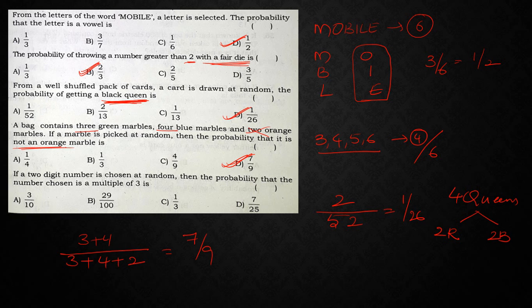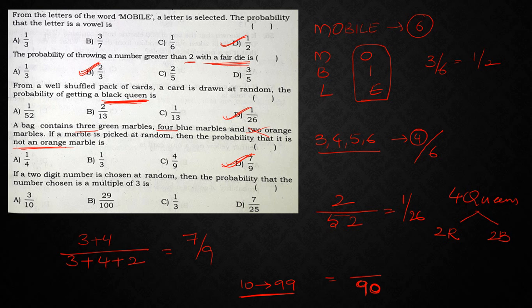If a 2-digit number is chosen at random, then the probability that the number chosen is a multiple of 3. How many 2-digit numbers will be there? 2-digit numbers start from 10 till 99. So from 10 to 99, how many 2-digit numbers are there? From 99 remove 9. So totally you will have 90 numbers. So the denominator will be 90.